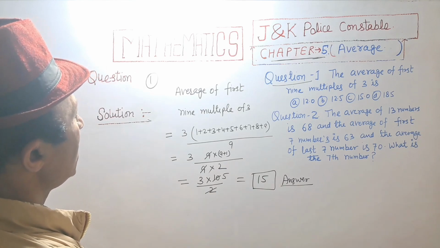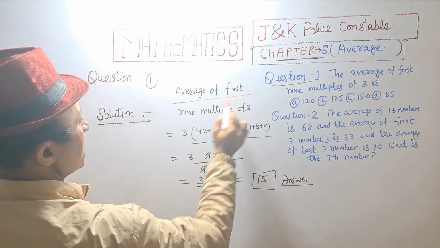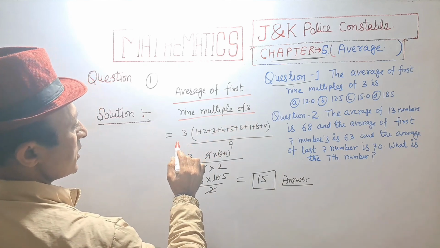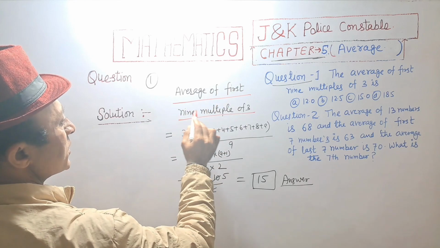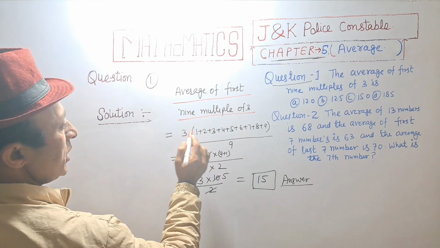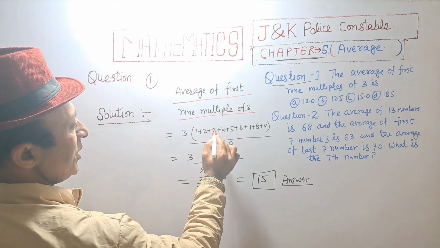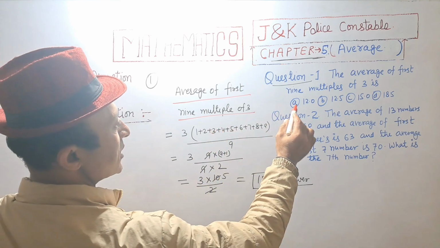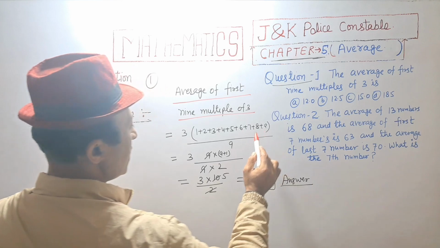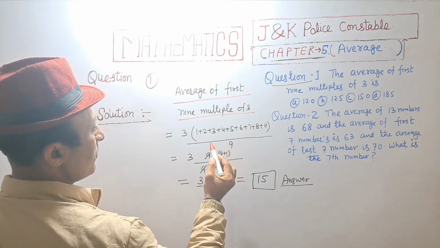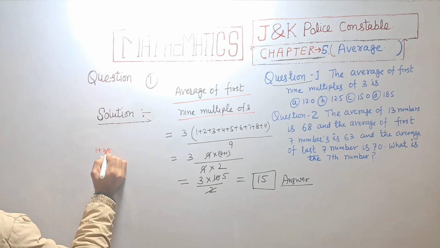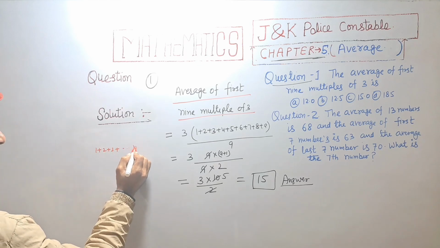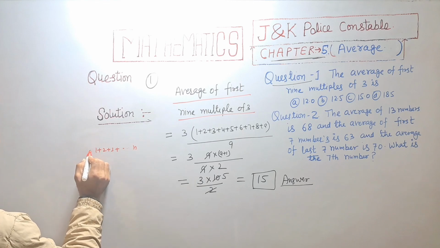Average of the first 9 multiples of 3 is equal to 3 into (1 plus 2 plus 3 plus 4 plus 5 plus 6 plus 7 plus 8 plus 9) divided by 9, and 1 plus 2 plus 3 plus so on to n.